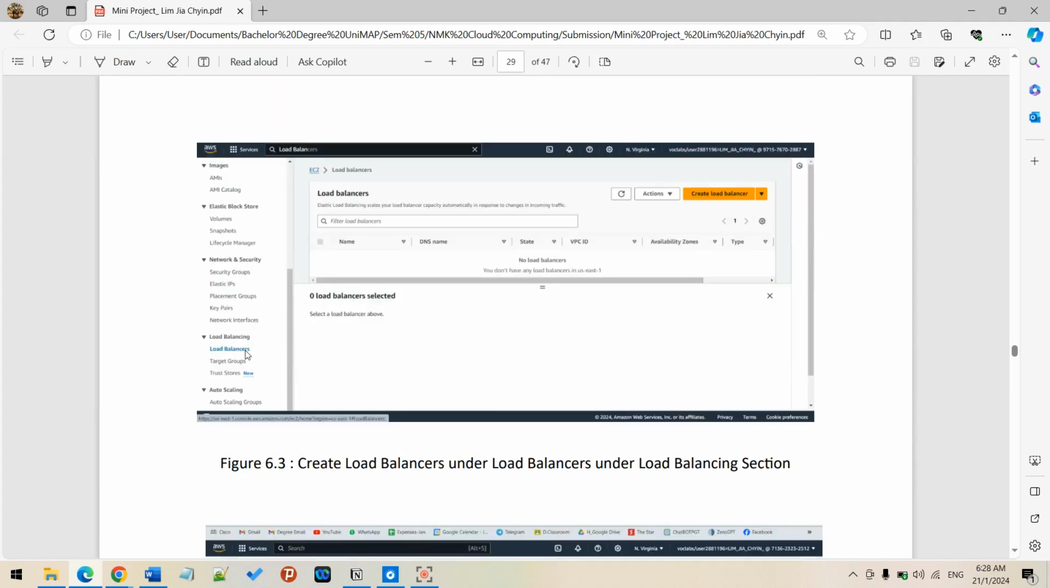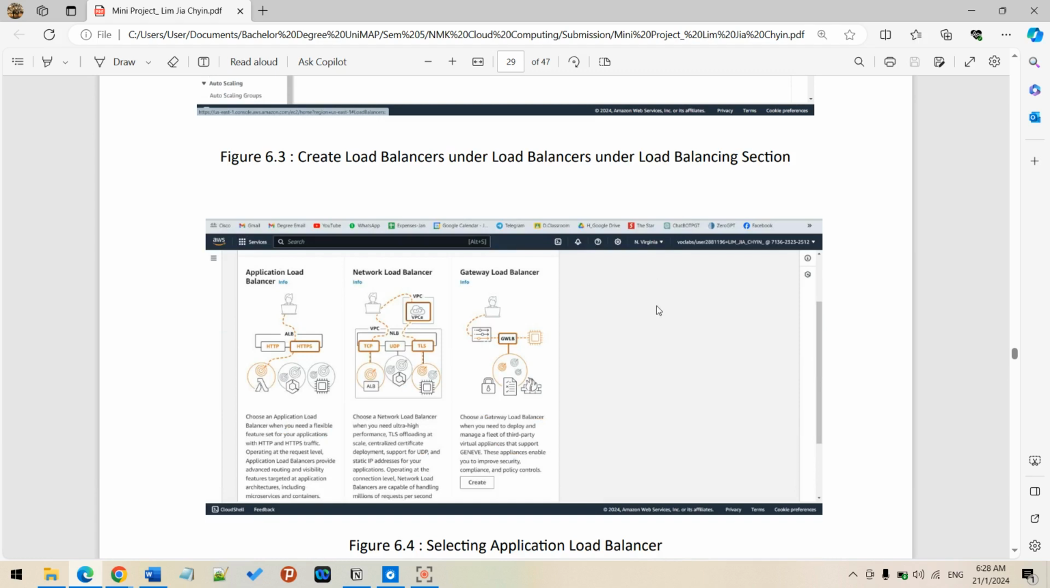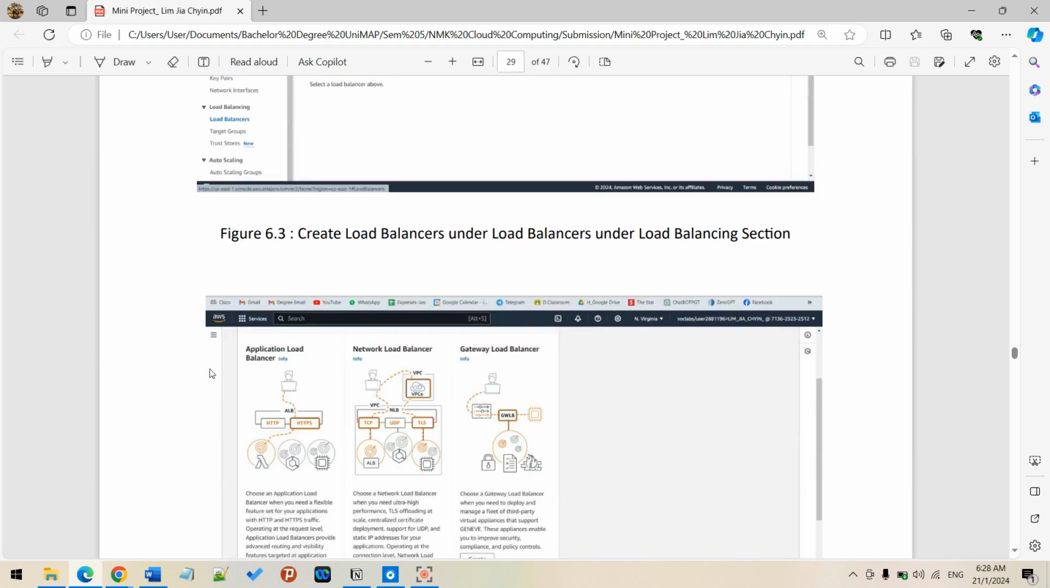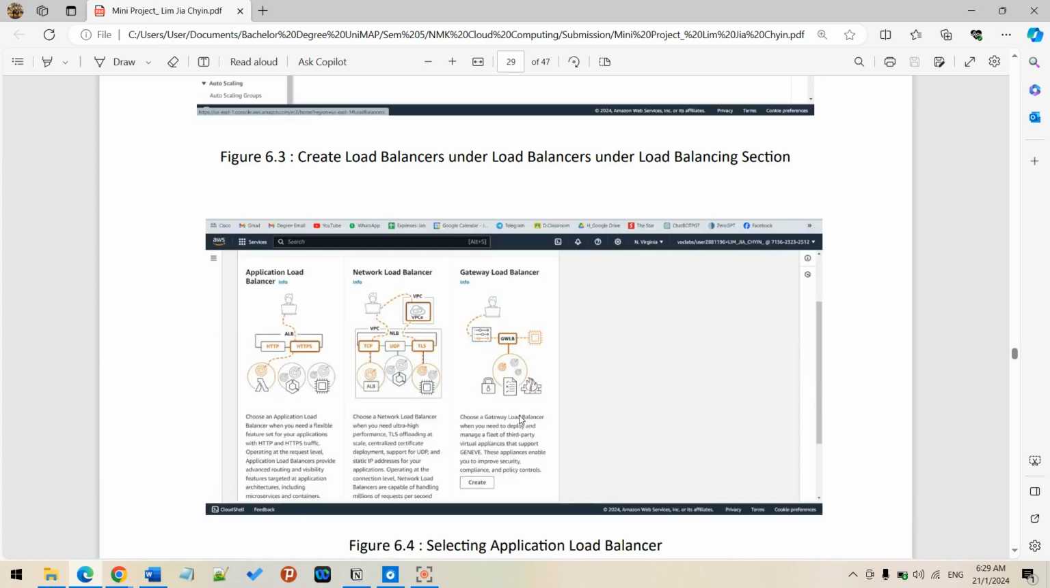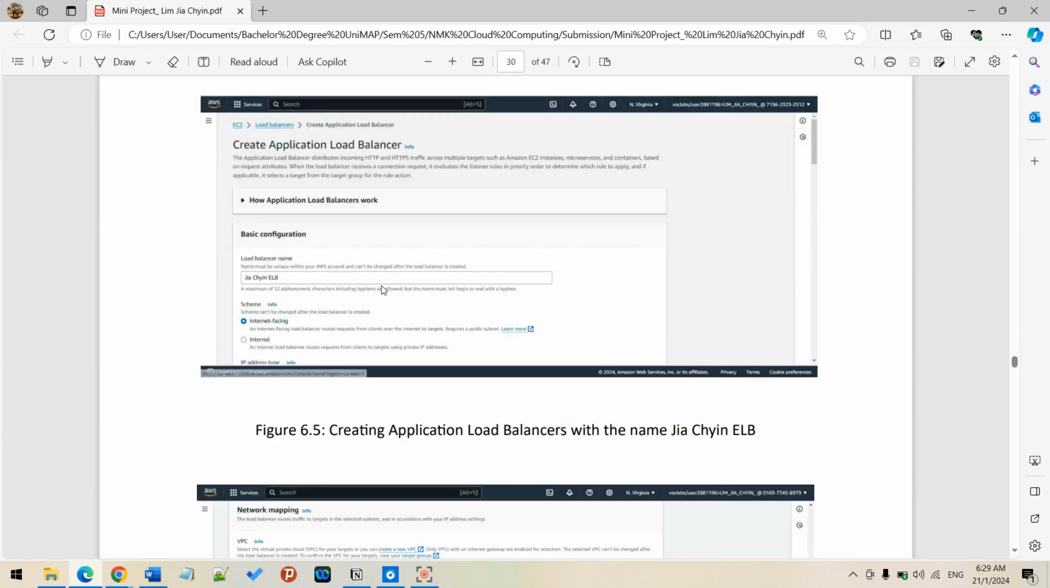For the load balancer services, I'm using the ELB services. I will go to load balancer and create this load balancing service. For the load balancer, you can choose the application load balancer, network load balancer or gateway load balancer. There are still a lot of things, but for this I'm focused on HTTP and HTTPS, so I'll just focus on the application load balancer. After I select the application load balancer, I need to create a load balancer name, as I mentioned just now. The system needs a name, so we create the application load balancer with the name Jia Chyin ELB.